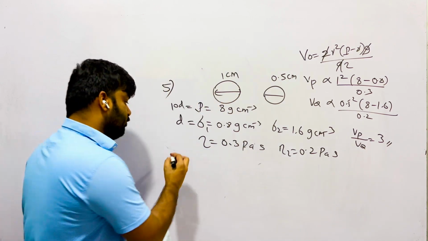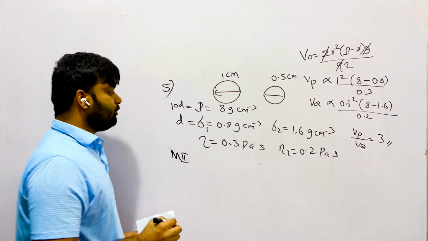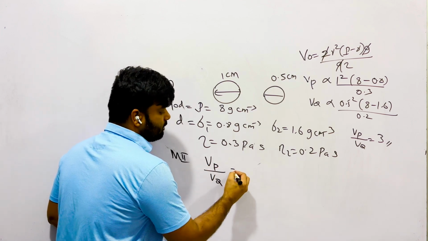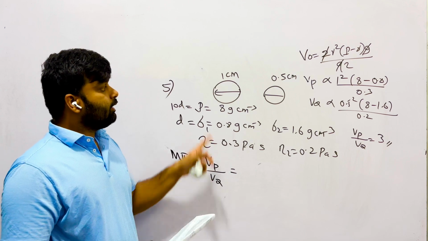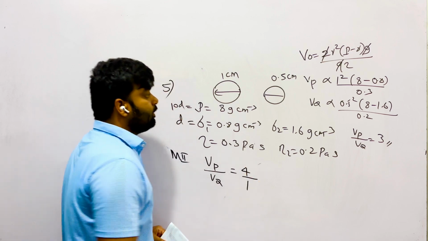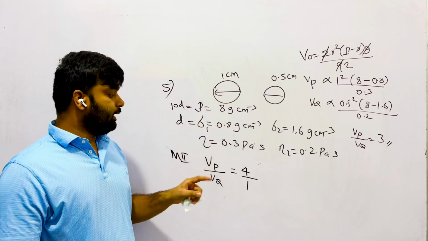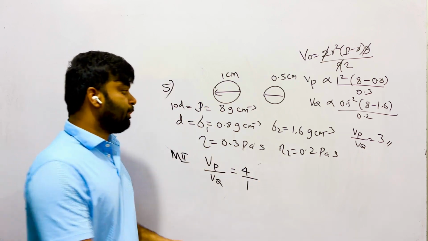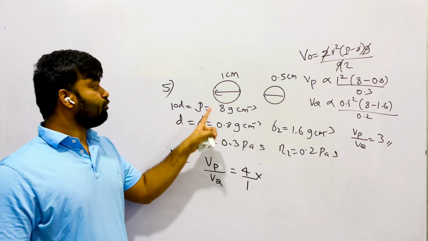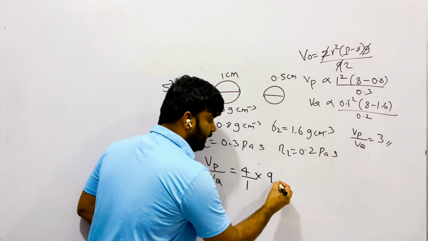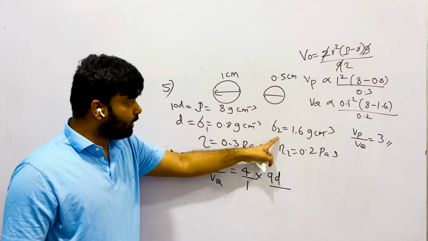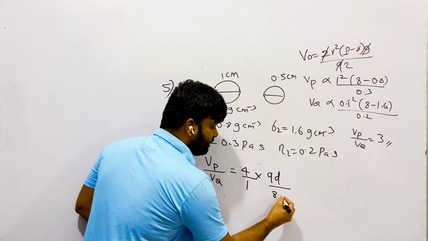Method 2, you can do little faster. Vp over Vq is equal to, ratio is 2 times larger for P, therefore R squared is 4 times larger. If you take the density of first medium as D, then the density of object is 10D. Therefore, if you subtract, that is 9D. Similarly, if you subtract for the second one, this is 2D, this is 10D, therefore the difference is 8D.